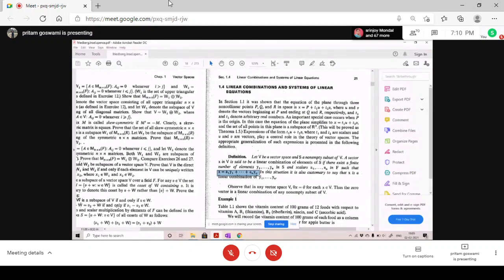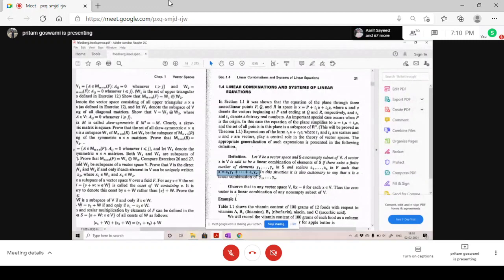Sir, repeat once more. Yeah, tell me. Sir, in the normal linear combination, that should be equal to 0, no? Means in the case of the linear combination that we were taught in high school. No, it will not always be V.